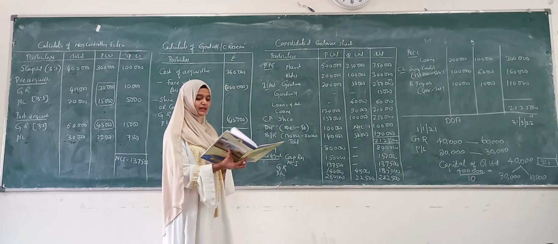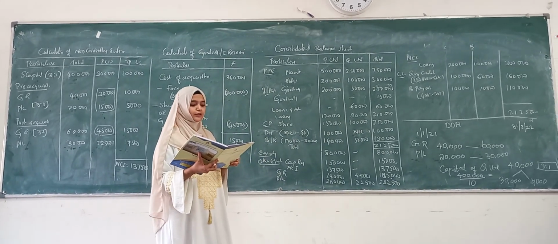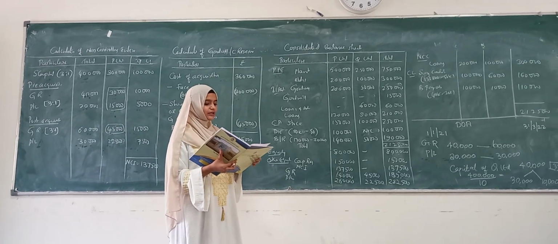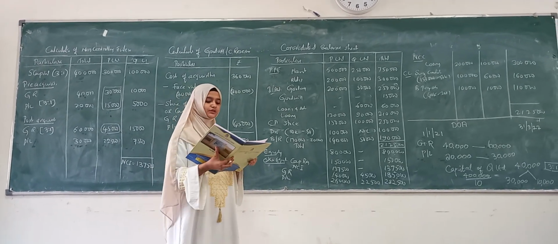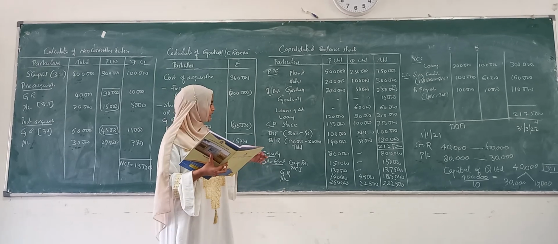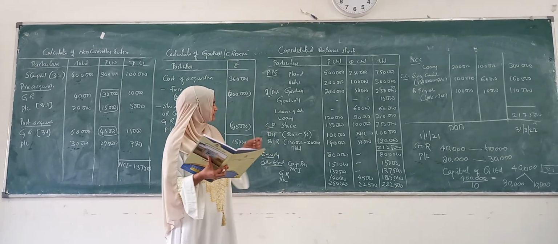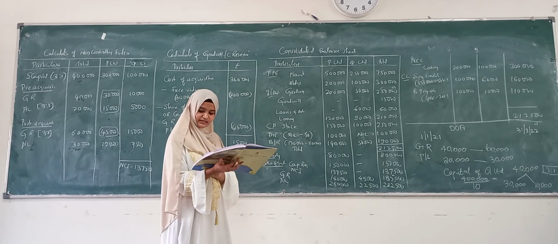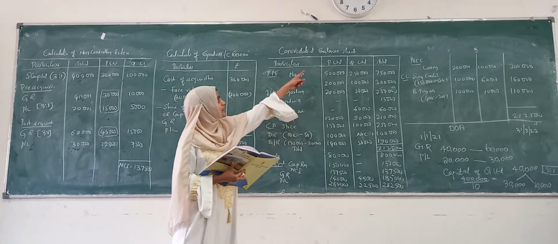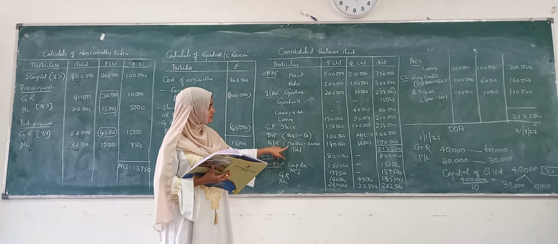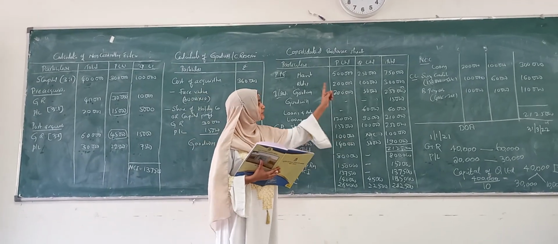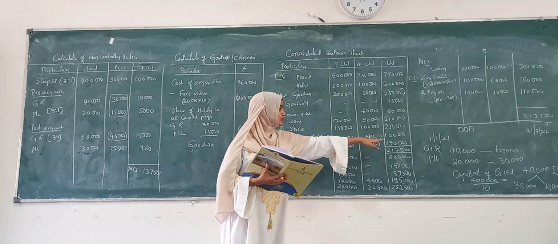Next, bills receivable. Again we have an adjustment for that. Bills payable of Q includes 30,000 due to P Limited. So here Q has to pay the amount of 30,000 which is due to P Limited. Again we will be subtracting this amount from P. The amount of bills receivable is 1,70,000 in P Limited. 1,70,000 minus 30,000 is 1,40,000. Q as it is, 50,000. Add this total, we get the amount.